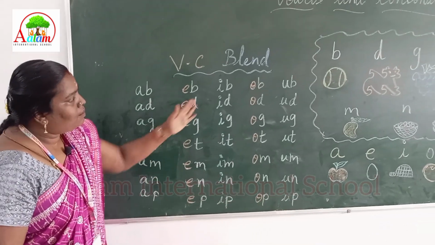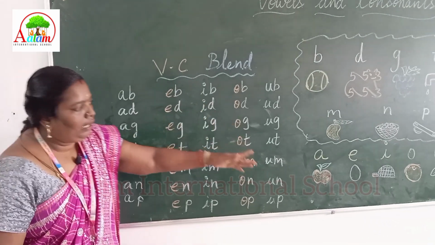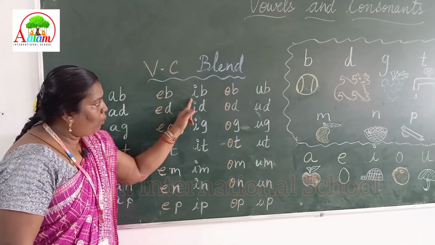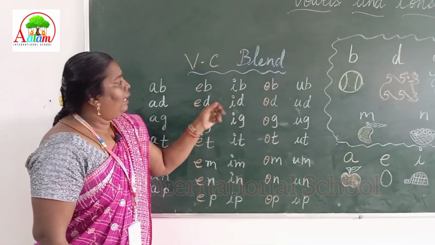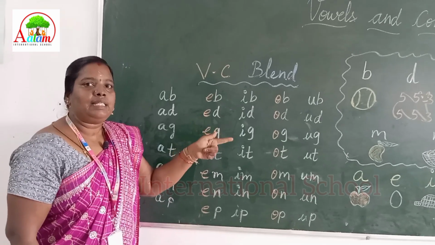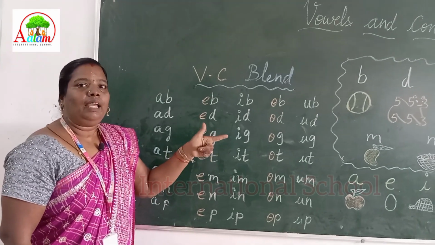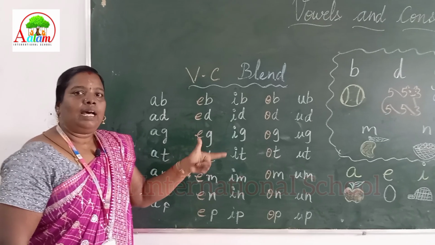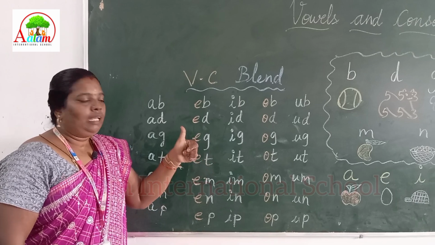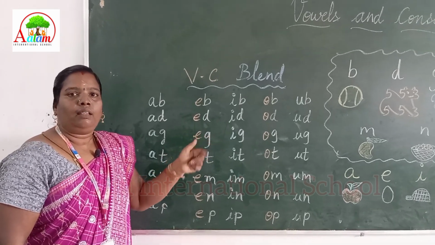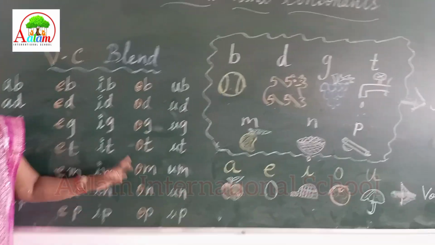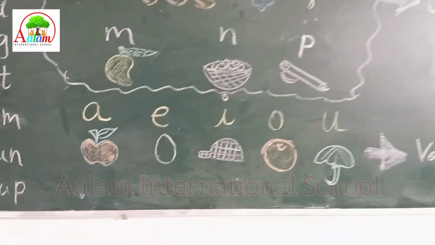Next, I. Igloo. We are going to blend vowel and consonant. Ib. Id. Ig. It. Im. In. Ip.